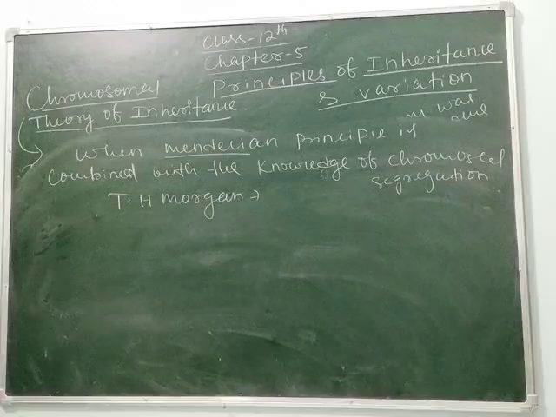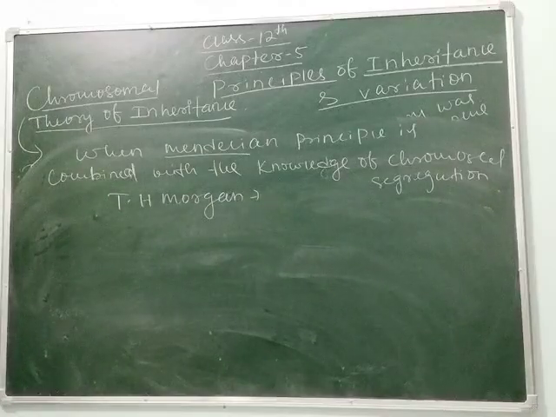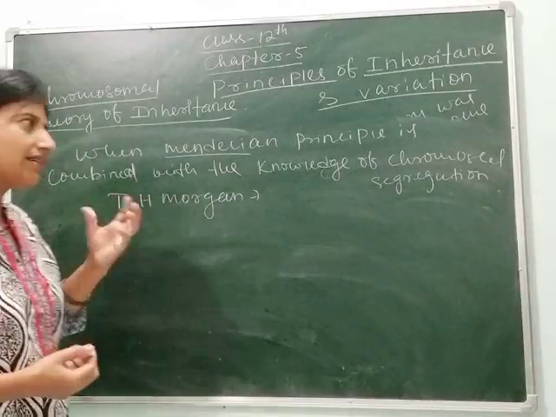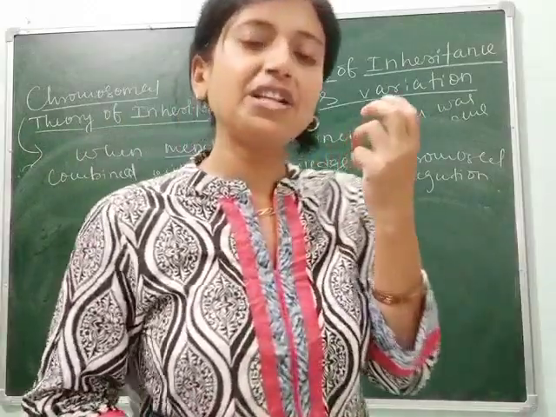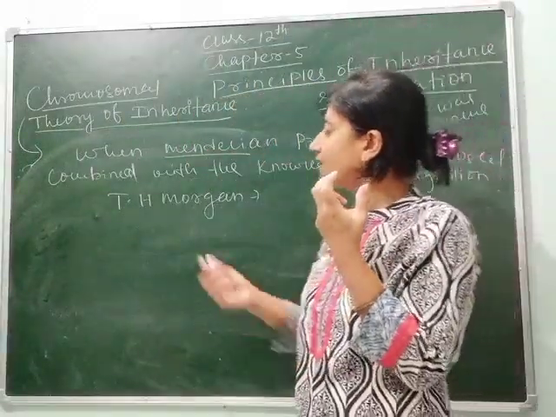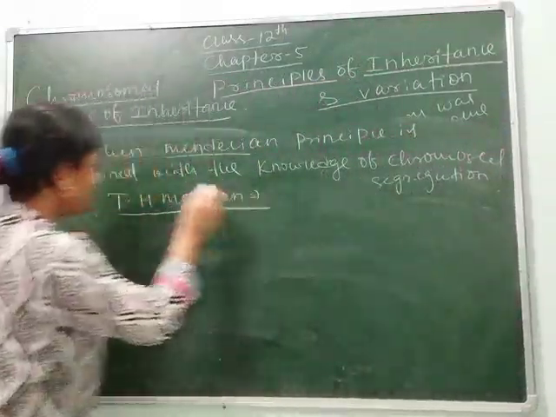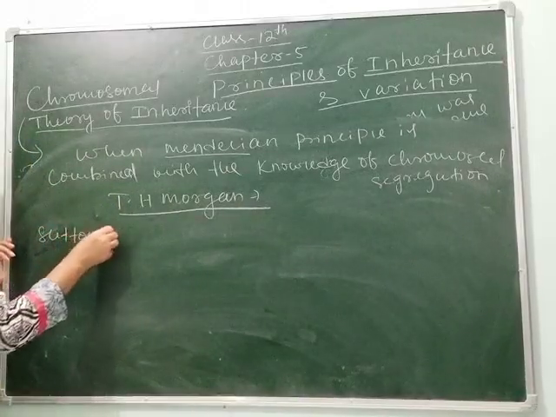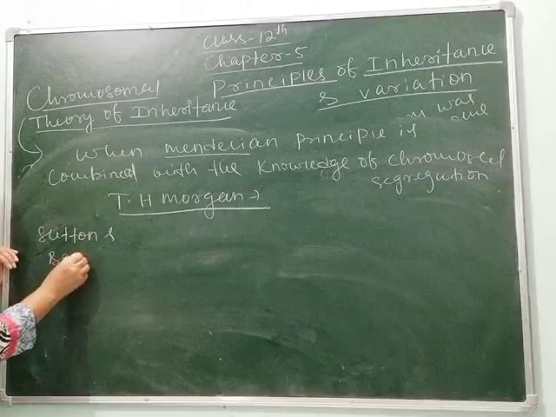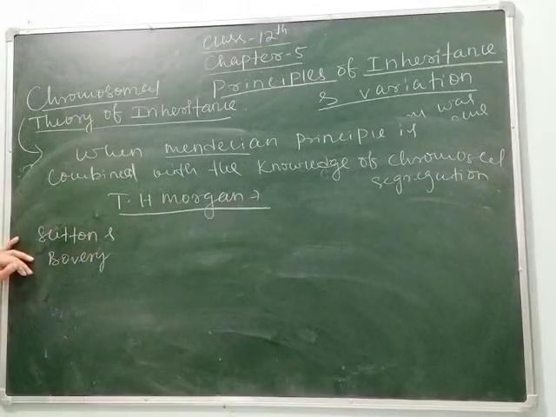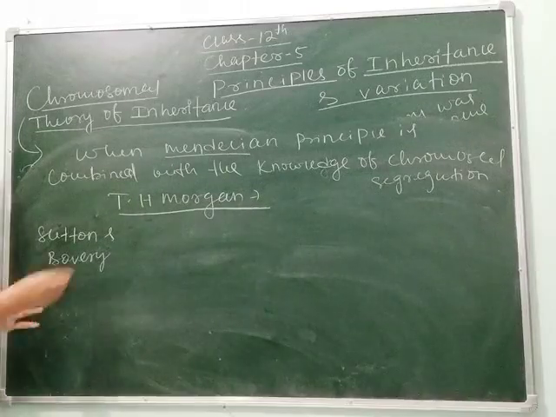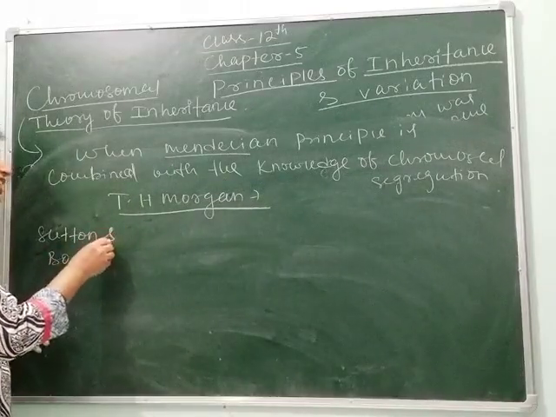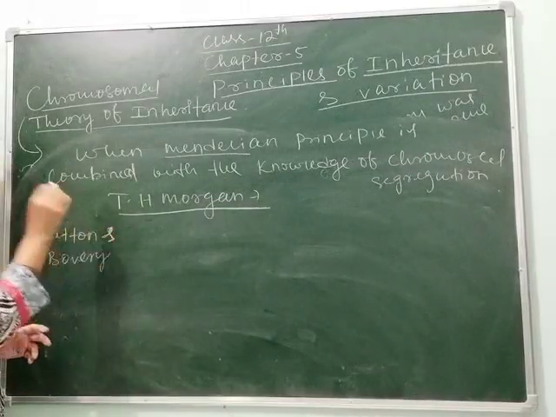Clear? With the help of Sutton and Boveri, they argued with the Mendelian principle that during segregation, first you have to write the scientist names, Sutton and Boveri, and they said that the chromosome and the gene have the same behavior.